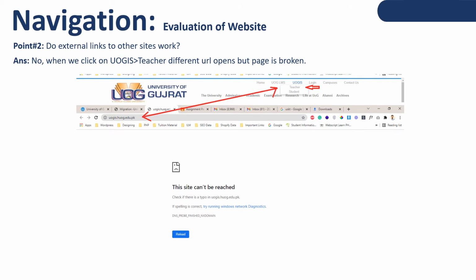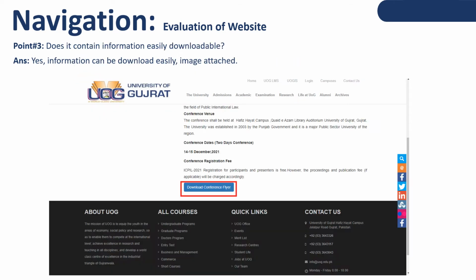Point number 2, do external links to other sites work? No. When we click on UOGIS and inside UOGIS there is teacher, and when we click on there, a different URL will be available. The website URL is uog.edu.pk, and when we click on teacher, it shows uogis.huog.edu.pk. The URL is totally different and it's not working properly. It's totally broken.